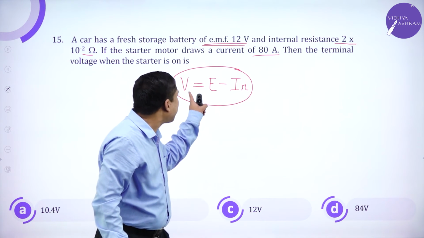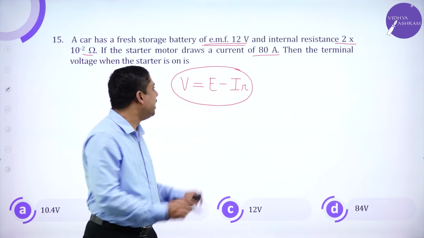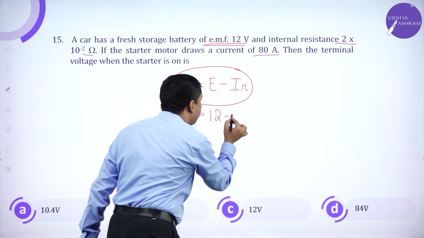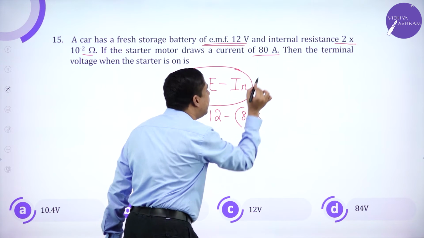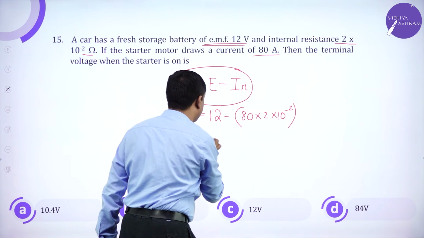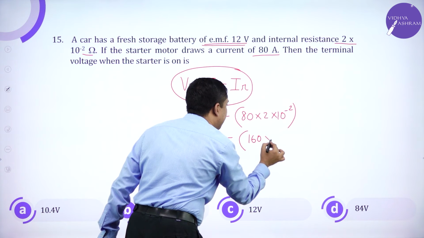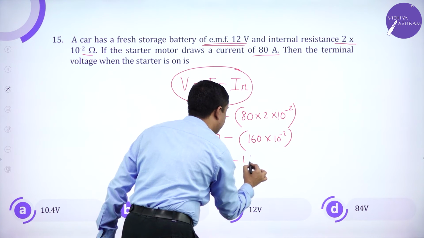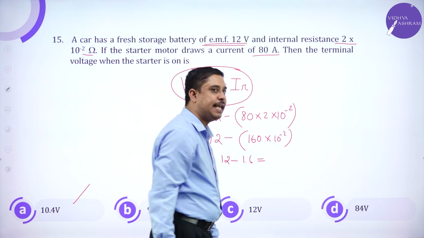So terminal potential difference V equals E minus I into R. Substituting, EMF is 12 minus current is 80, internal resistance is 2 into 10 power minus 2. 12 minus 160 into 10 power minus 2, 12 minus 1.6, nearly 10.4 volts should be the answer.